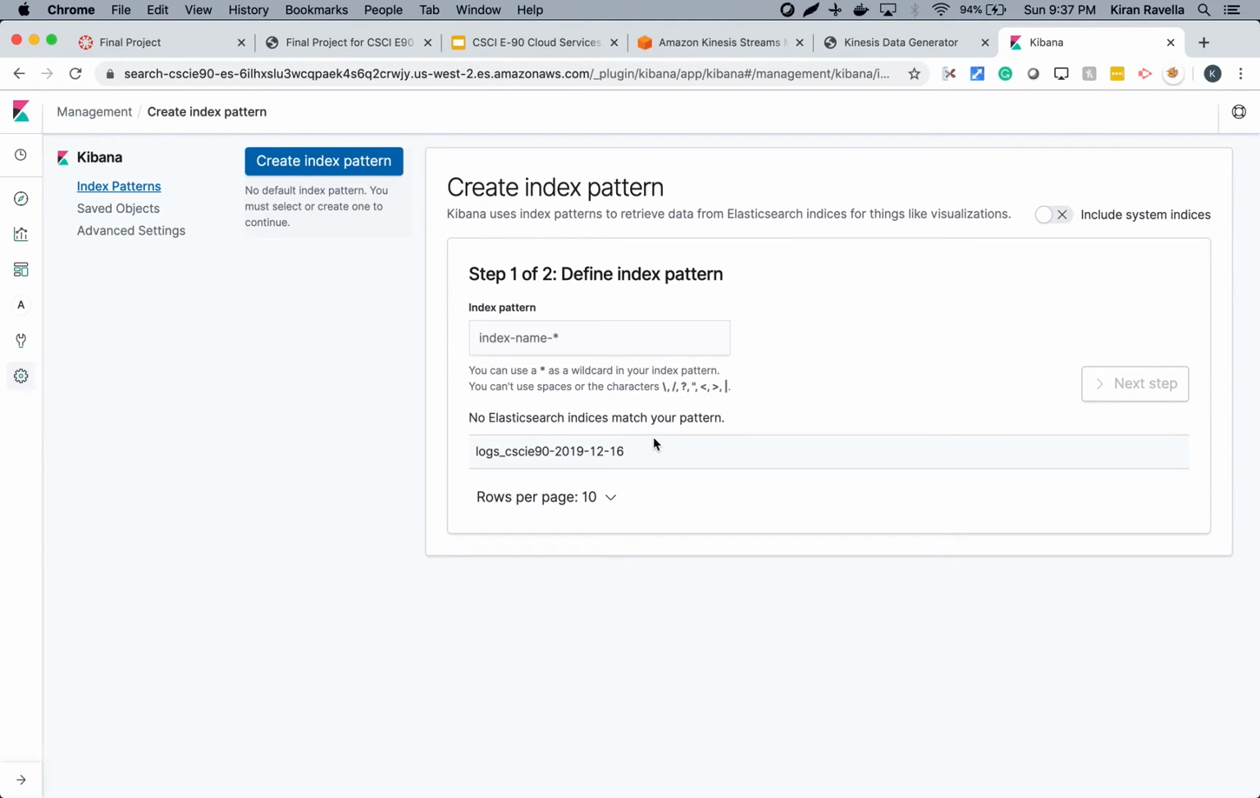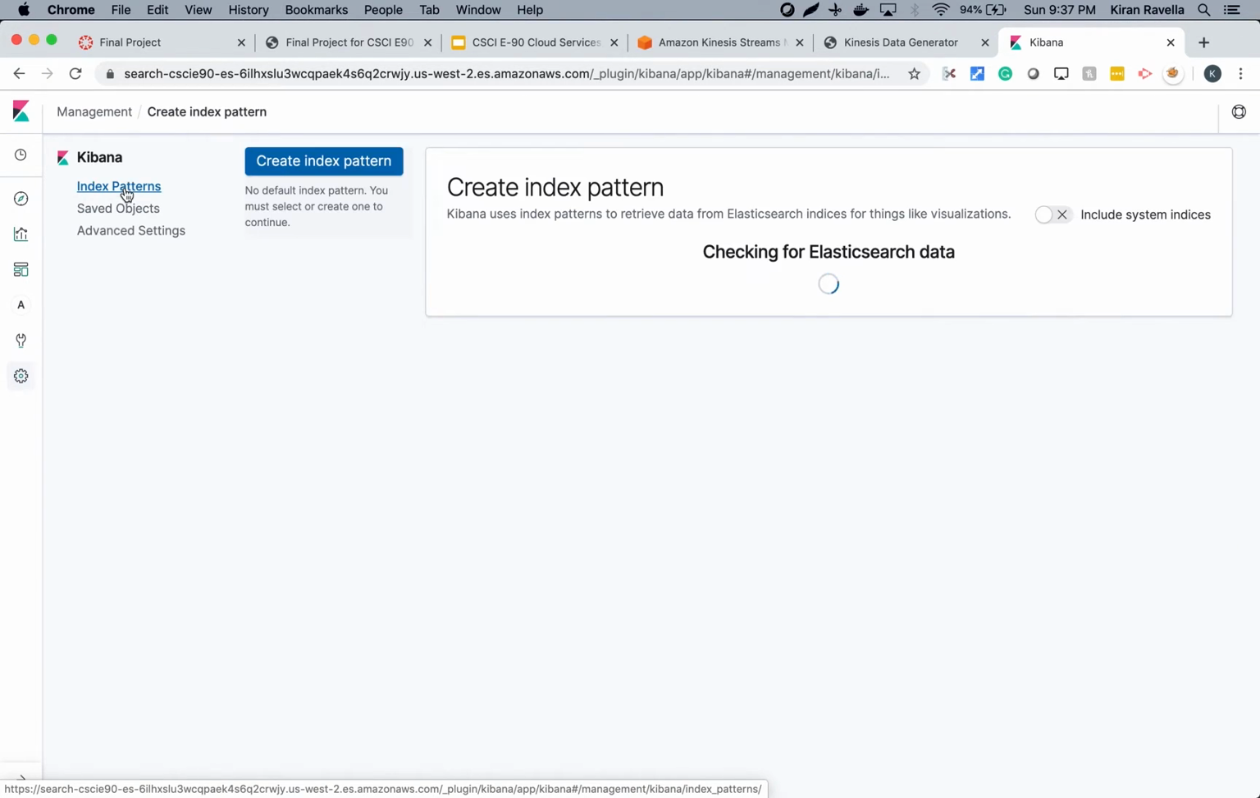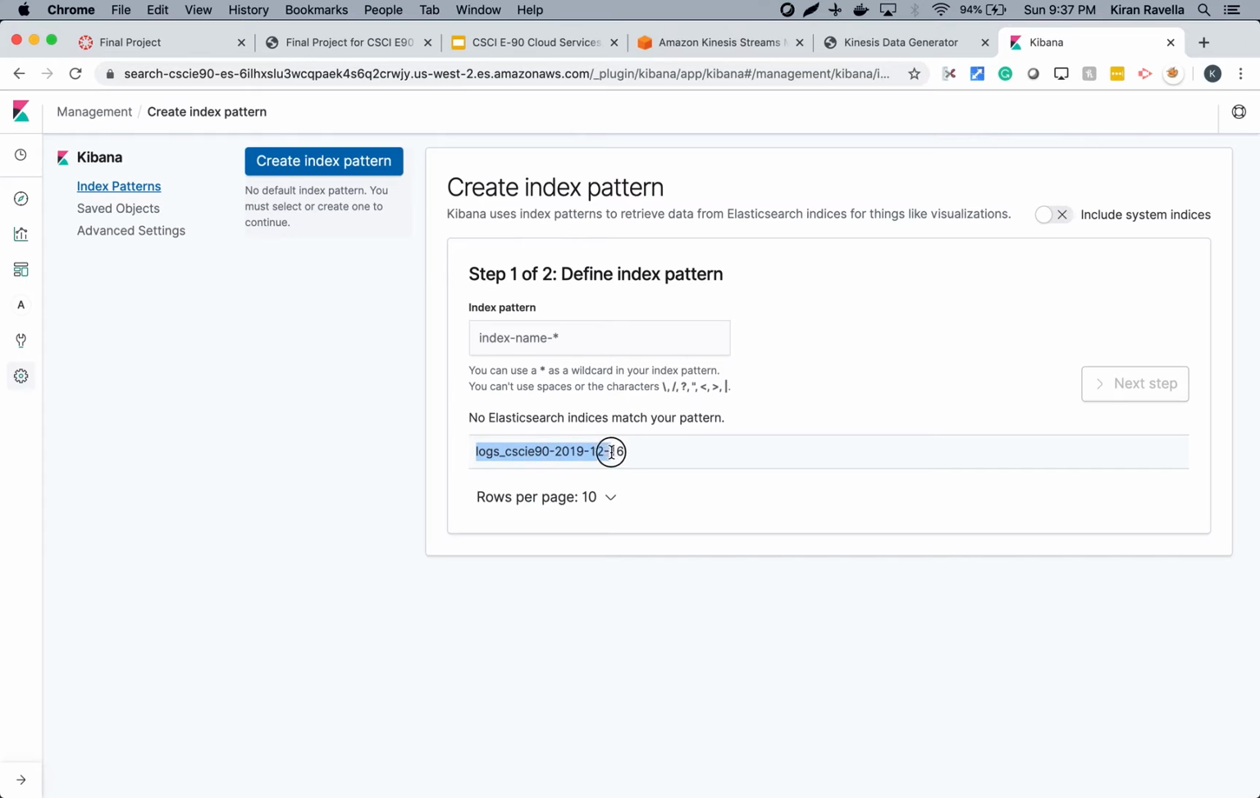All right, so I was able to see the data coming in Kibana. Once you log into Kibana and click on the index patterns, if you see something show up here in the create index pattern, that means the logs are there.